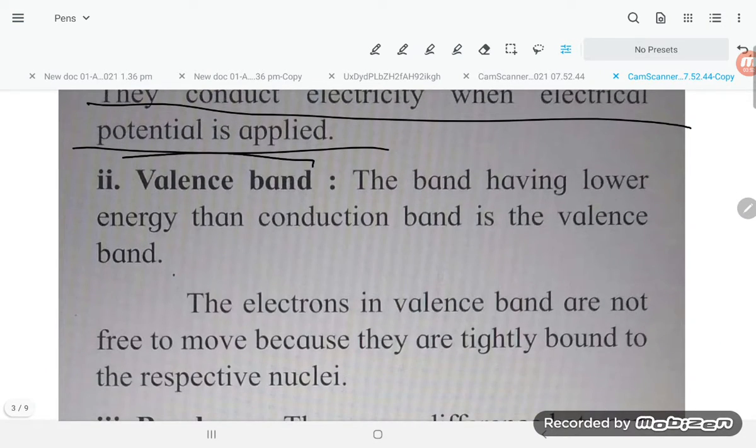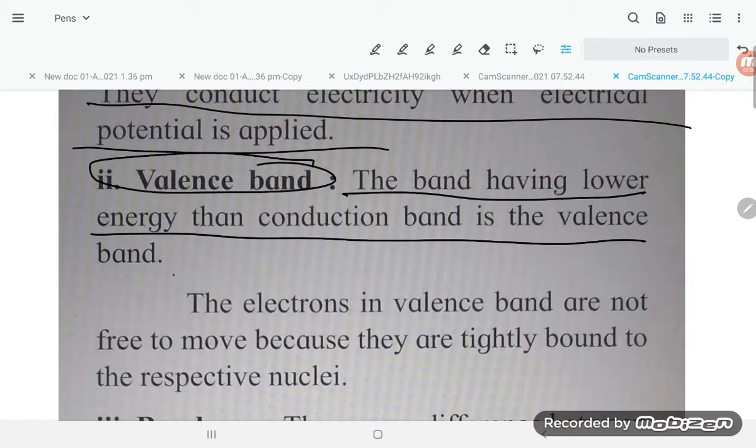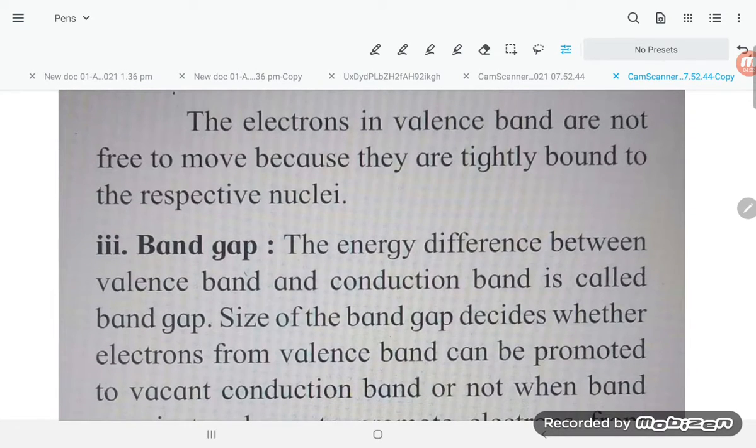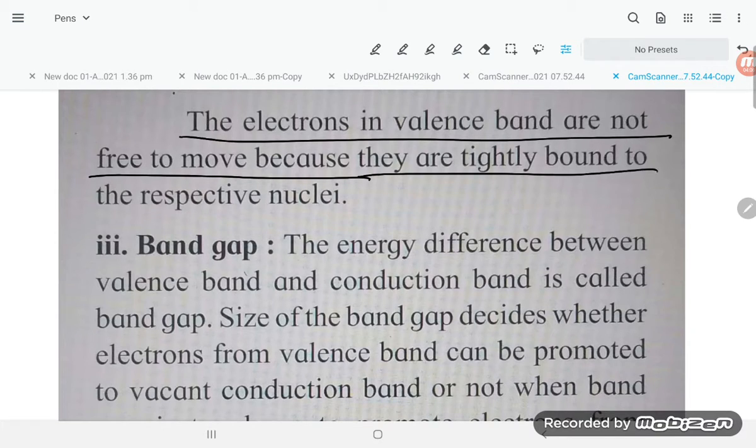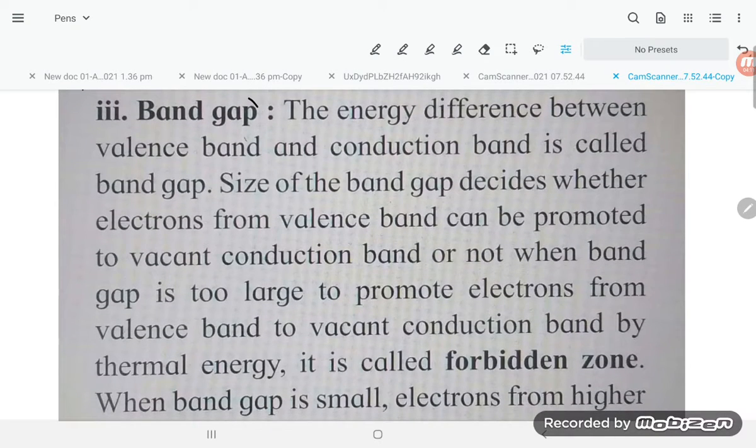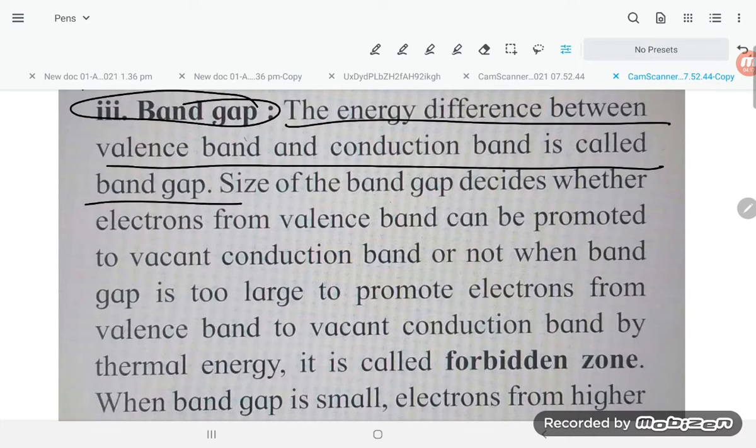Now look at the valence band. The band having lower energy than the conduction band is the valence band. The electrons in the valence band are not free to move because they are tightly bound to their respective nuclei. The energy difference between the valence band and the conduction band is called the band gap.